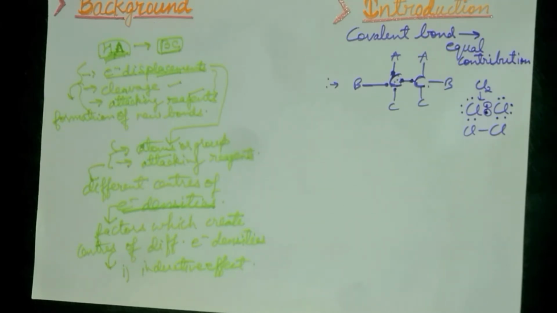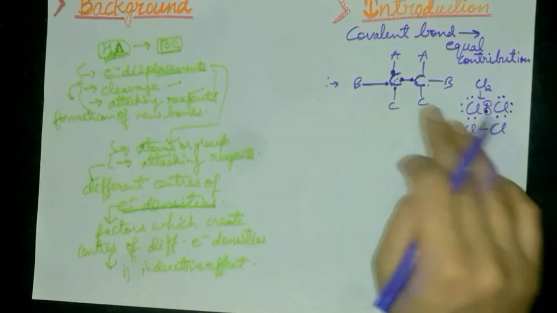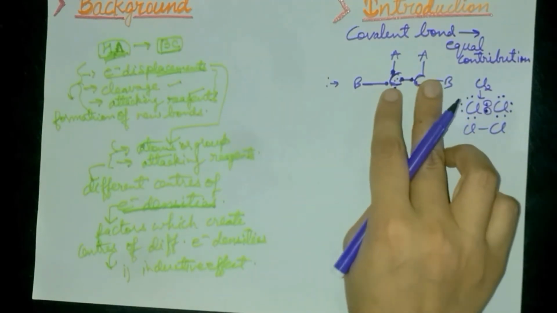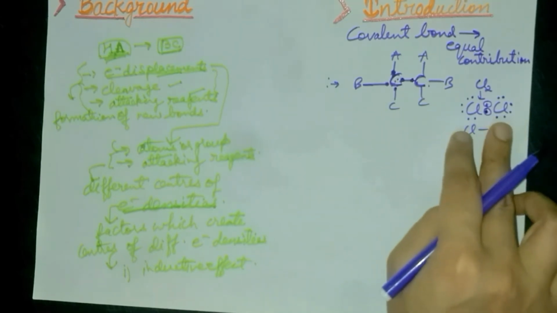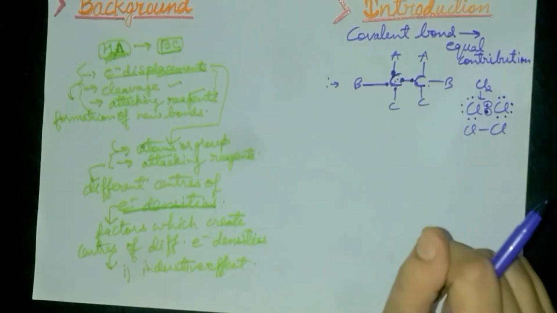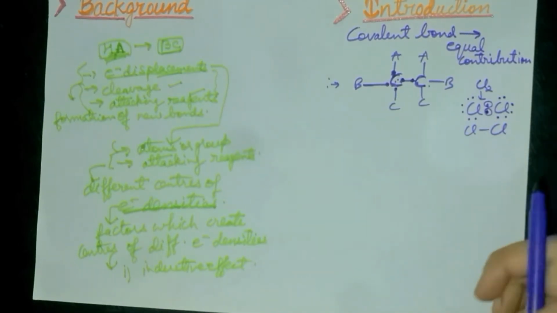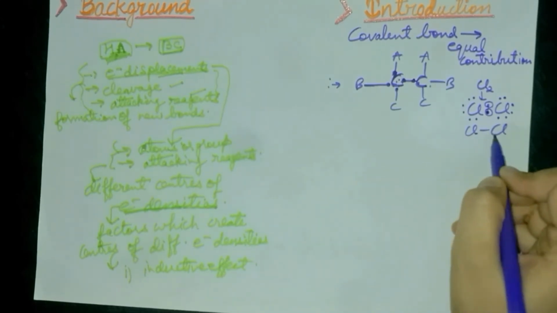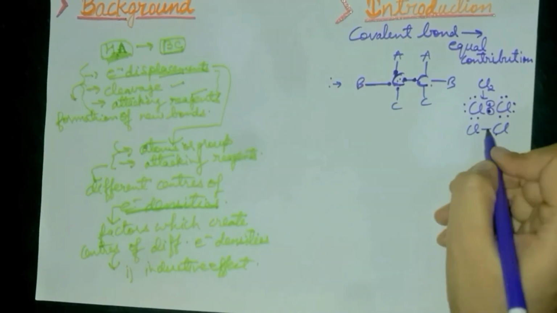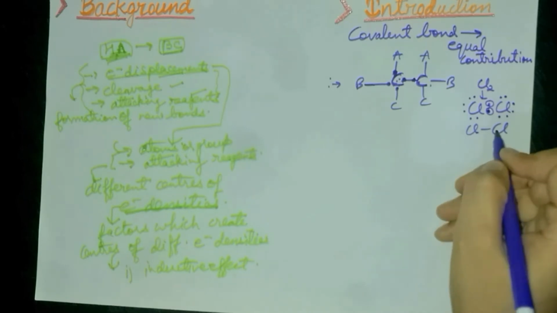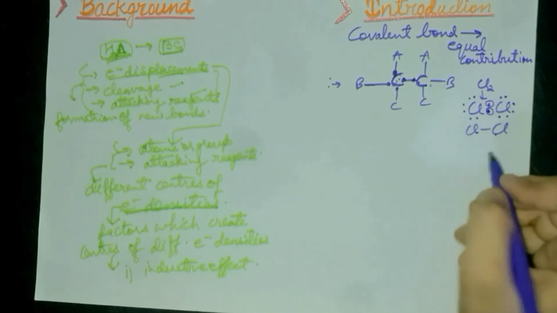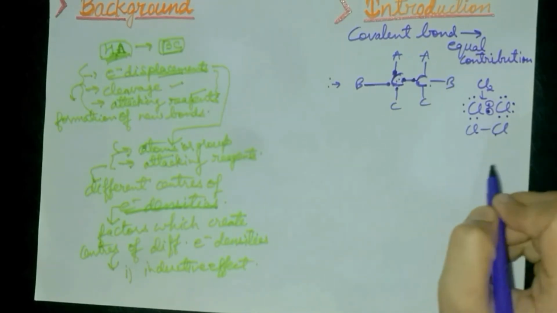In case the 2 atoms having a covalent bond are similar, the electron pair occupies a central position between the 2 nuclei of the atoms, and such a bond is called a non-polar covalent bond.